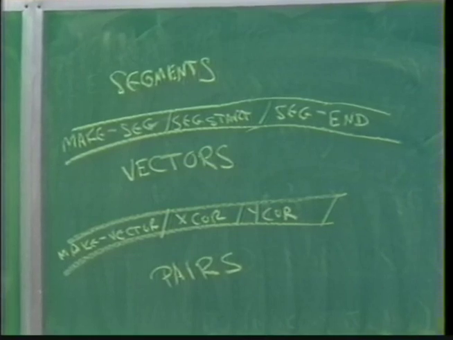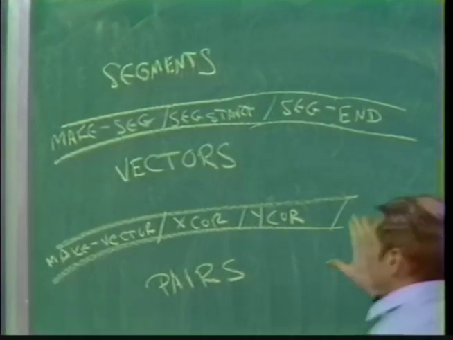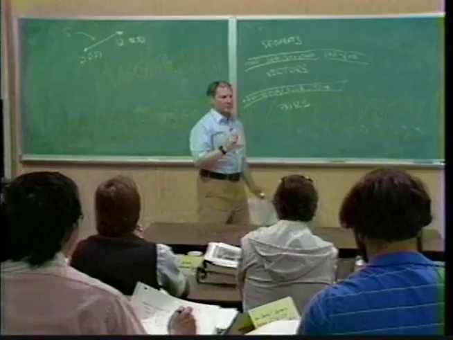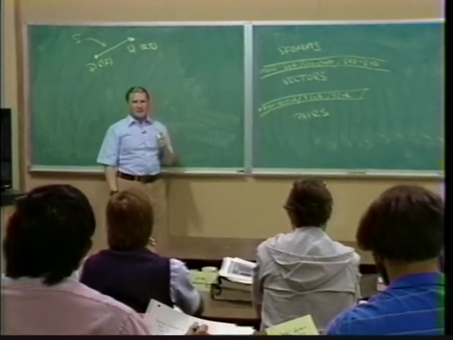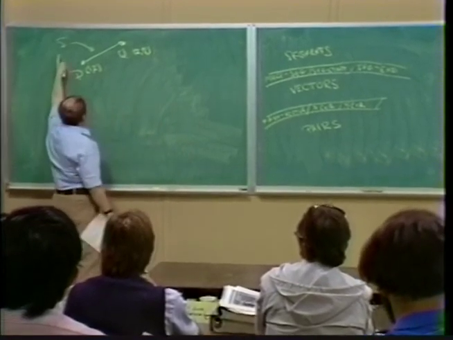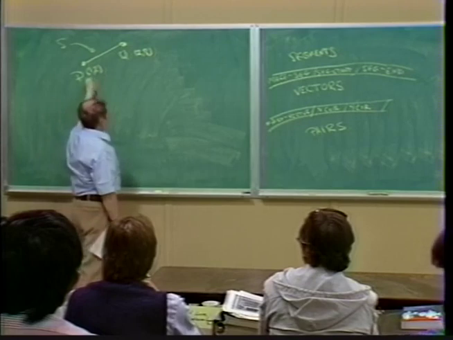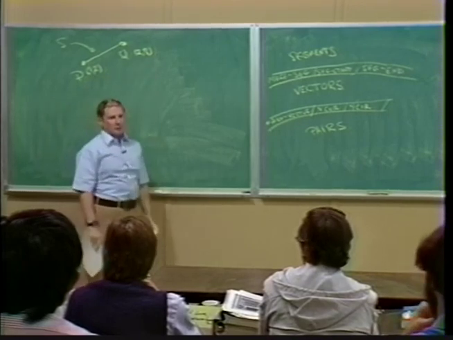I ought to mention there's a very important thing that I kind of took for granted. It's sort of so natural. On the other hand, it's a very important thing. Notice that in order to represent this segment S, I said this segment is a pair of points. And a point is a pair of numbers.